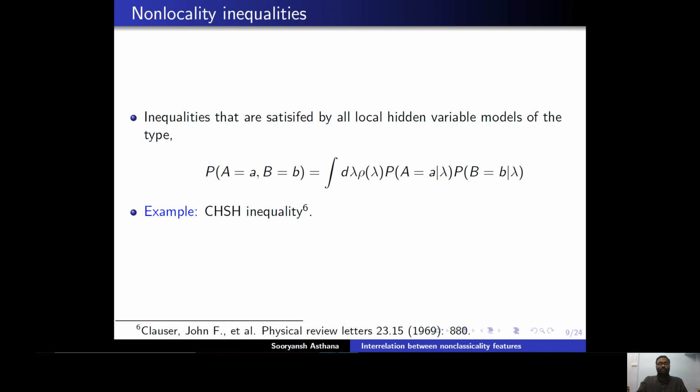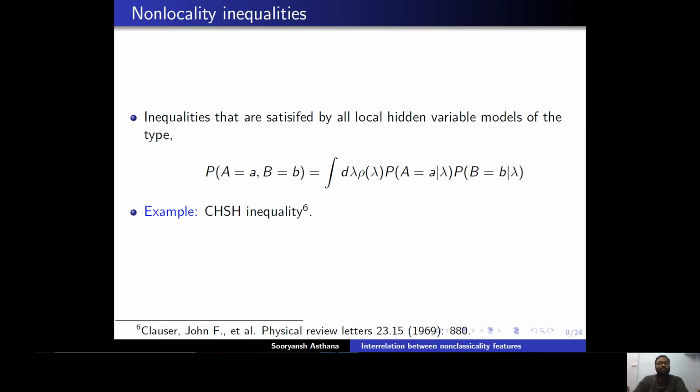A is an observable acting over the space of the first subsystem and B acting over the space of the second subsystem. So P, the probability of the outcome small a of the observable A and outcome small b of the observable capital B. If this probability can be written as a weighted sum over the conditional probability of observable A taking value small a given lambda and observable B taking value small b given lambda, where lambda is known as the local hidden variable and rho lambda is its probability distribution.